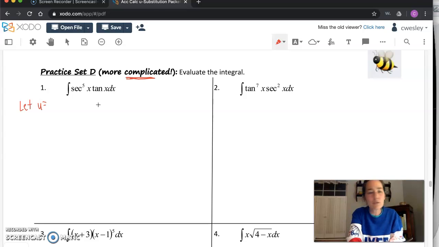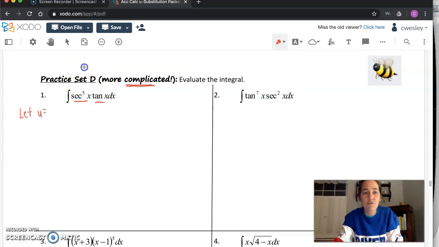You couldn't say one is more complicated than the other. You could say either secant or tangent is more of an innermost part of the function. I'm wondering if you think secant or tangent is more inner. I'm going to go for secant. When you see secant to the fifth, another way to write that is secant of x raised to the fifth times tangent of x.